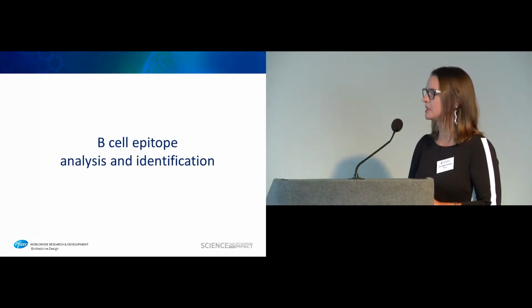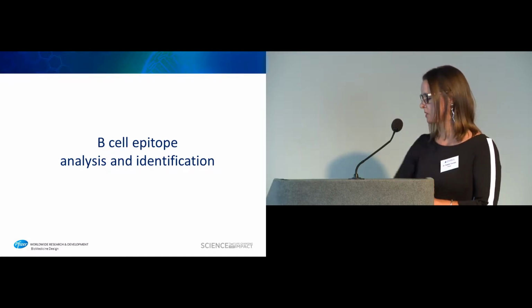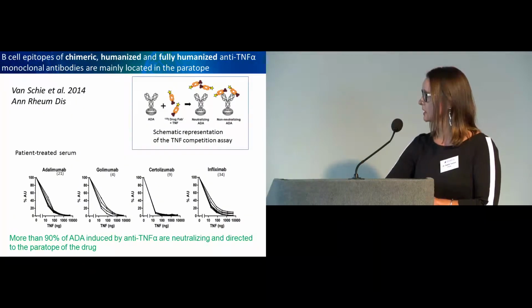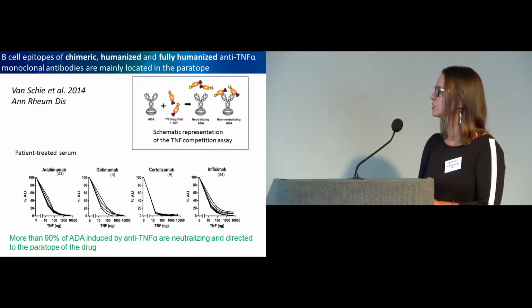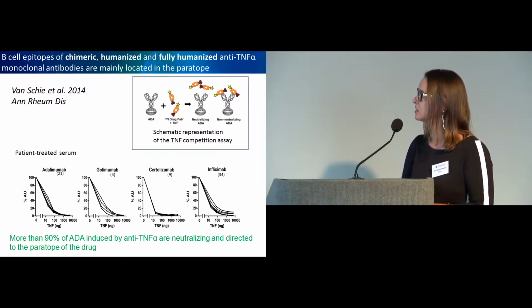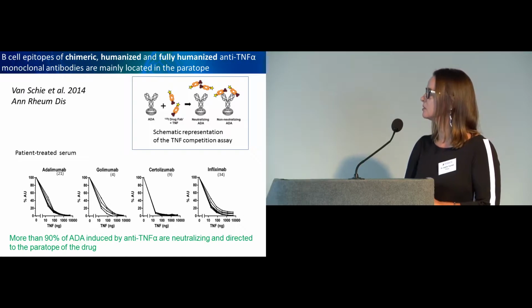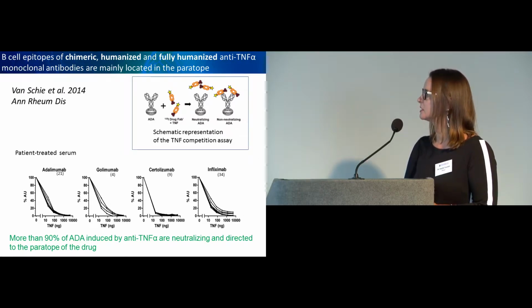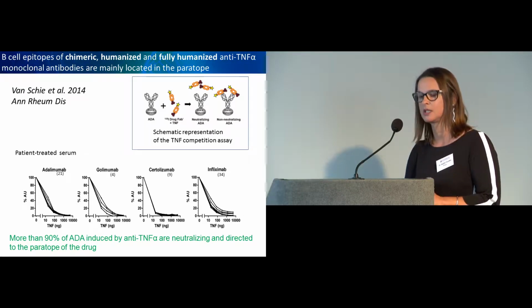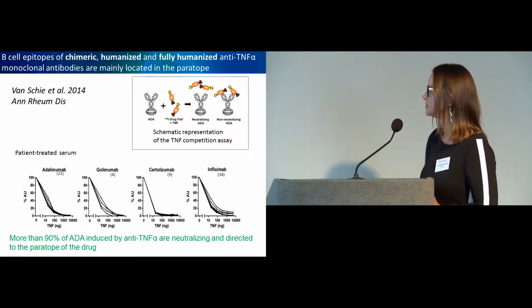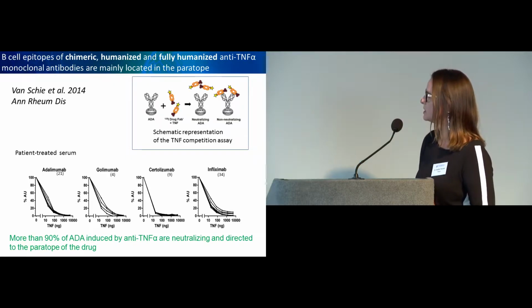So B-cell epitope analysis and identification. Moving on to the more experimental side of things. Let's start with this work conducted by Vanchi and colleagues and published in 2014. The team was trying to analyze the ADA response to these different TNF-alpha antibodies.